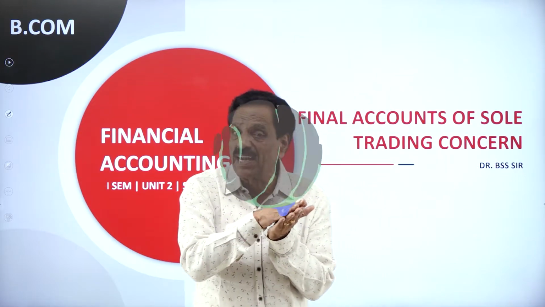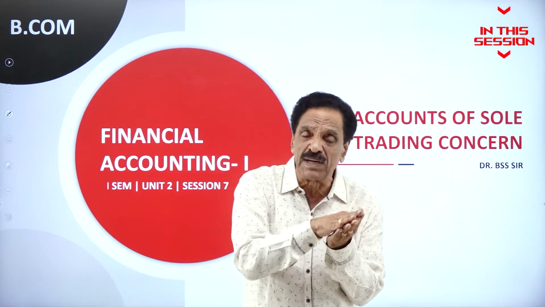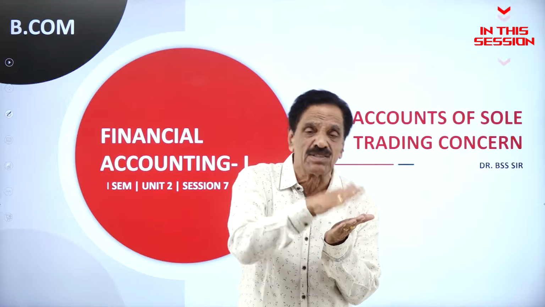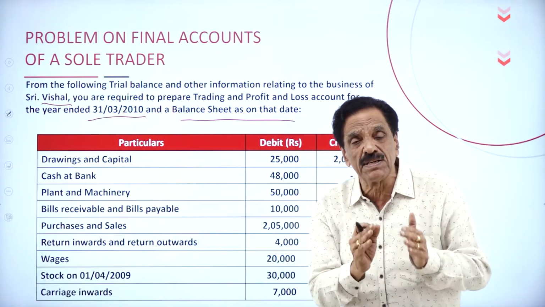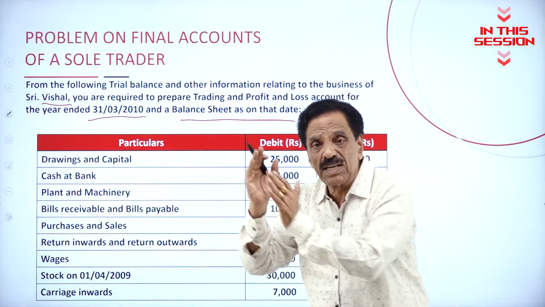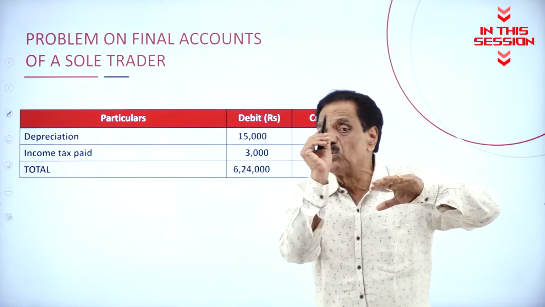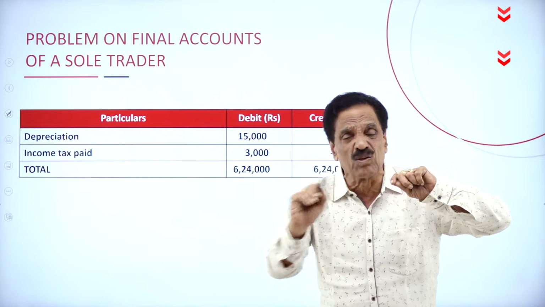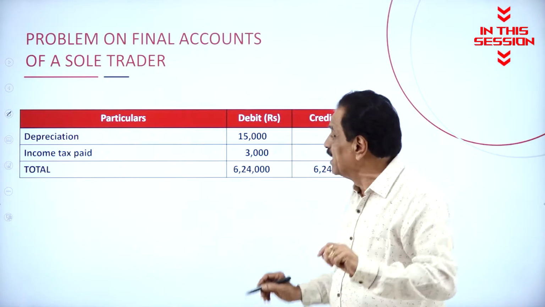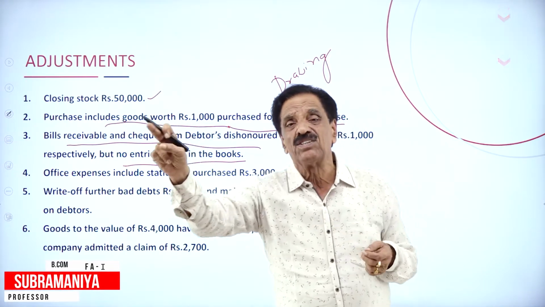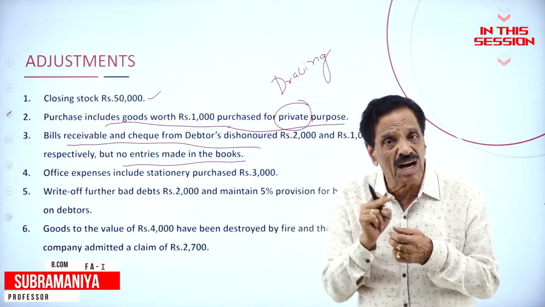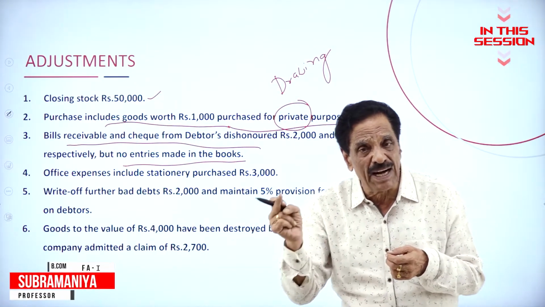Based on the trial balance, we are going to prepare a trading account, profit and loss account, and a balance sheet. Debit side shows assets and expenses. Credit side shows incomes and liability. Depreciation only in the profit and loss account. Don't deduct from the asset. If the BR is dishonored, deduct from BR, add to debtor. If the check is dishonored, deduct from cash at bank, add to debtor.